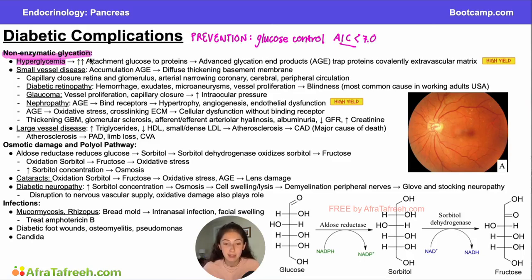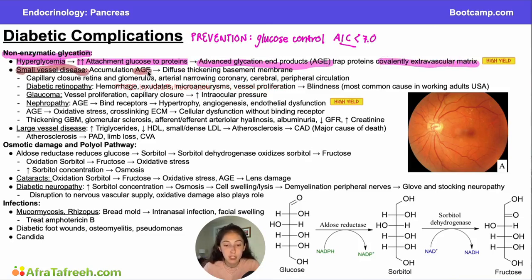However, in non-enzymatic glycation, you're just having all of these random glucose molecules floating around in your serum because of the hyperglycemia, and they are going to attach to proteins without the intentionality of these enzymes. And this attachment of glucose to proteins is going to create what's called advanced glycation end products, so the end products of adding the glucose molecule to these proteins, which will trap proteins covalently in the extravascular matrix. That is what is going to lead to our small vessel disease.